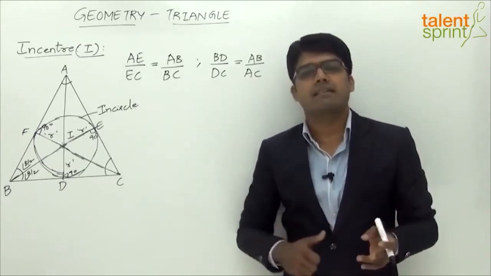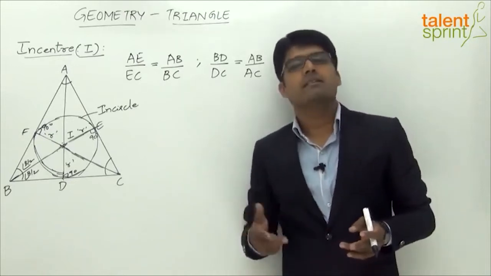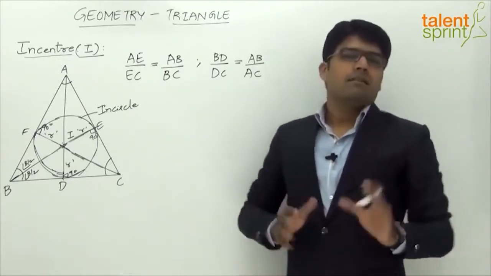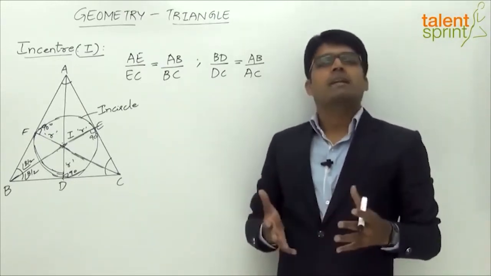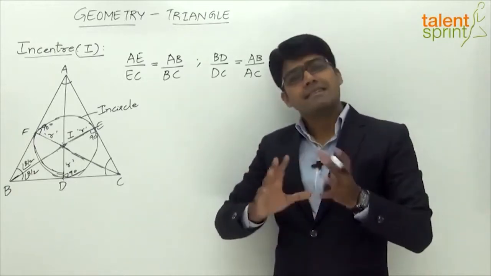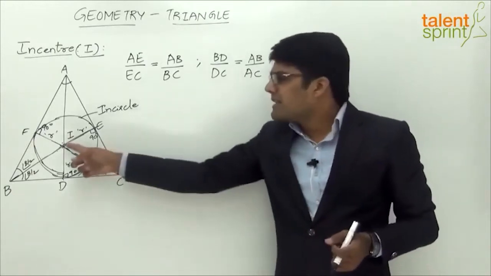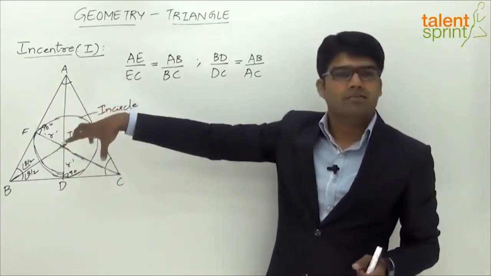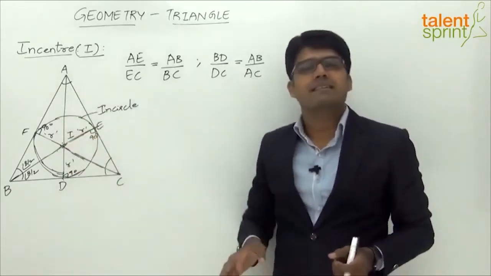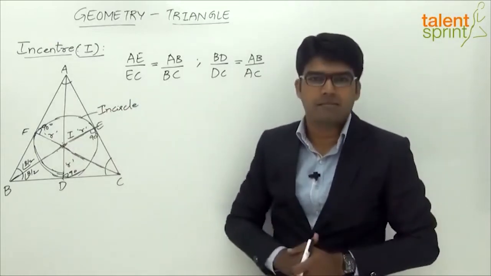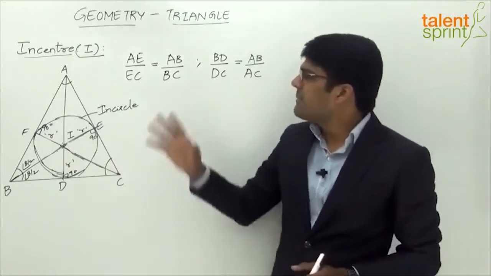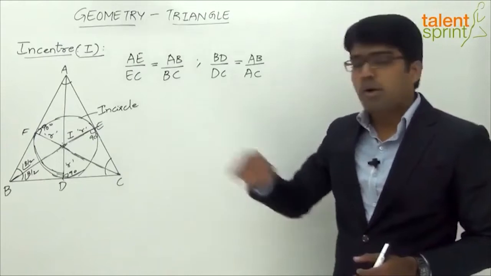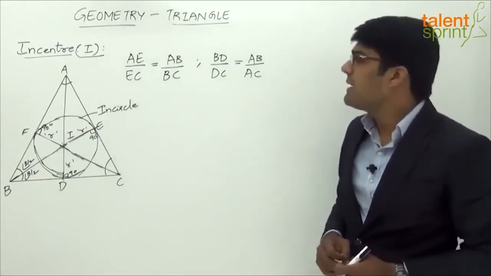Whatever be the type of triangle, equilateral or scalene or right angle, obtuse angle or acute angle, the incentre is always inside the triangle, because with the help of incentre we draw a circle which has to touch all the three sides internally. So obviously it has to fall inside the triangle, whatever be the type of triangle. So that's about incentre, which is the point of intersection of the internal angle bisectors.